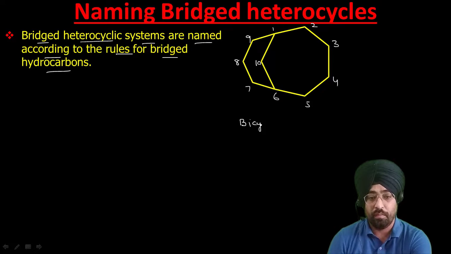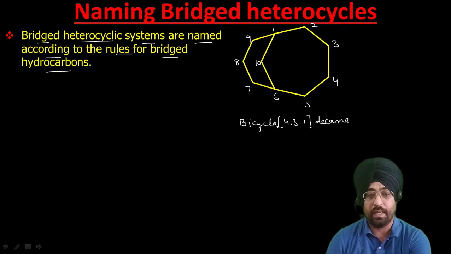Then in the bracket we write 4 3 1, then decane. Bicyclo[4.3.1]decane is the name of this bridged hydrocarbon.